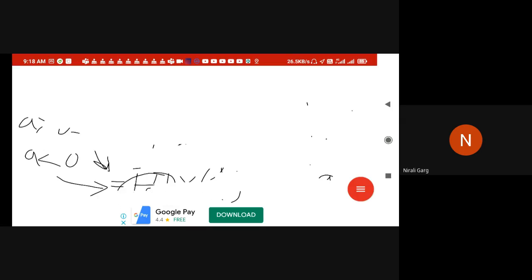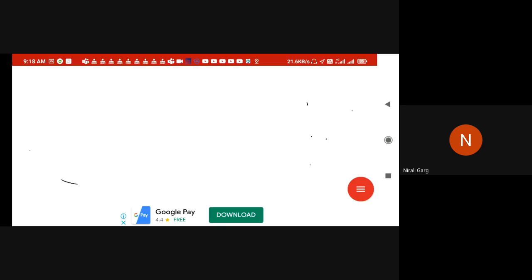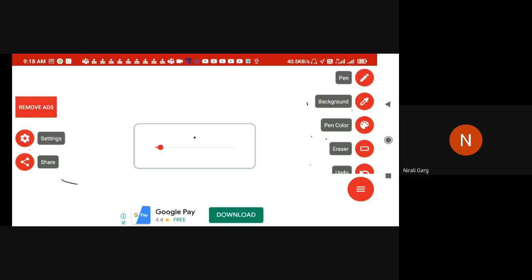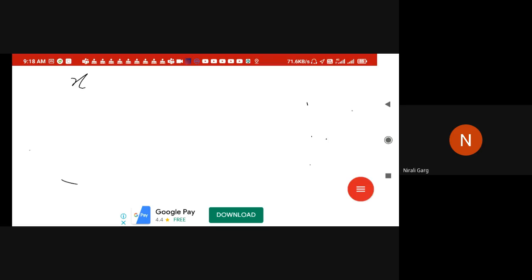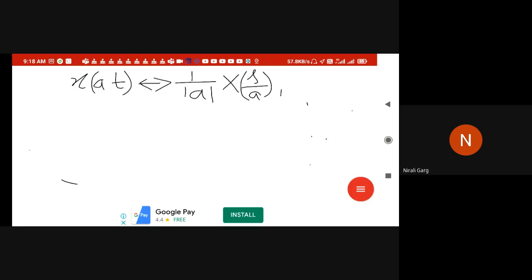So the answer first we write of this property. The property is that x of at transform is equal to 1 over mod of a times X of s by a. Now as far as ROC is concerned, wherever s is coming, in place of that s, I just put s by a, right?